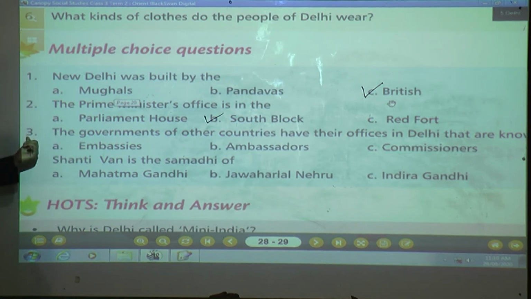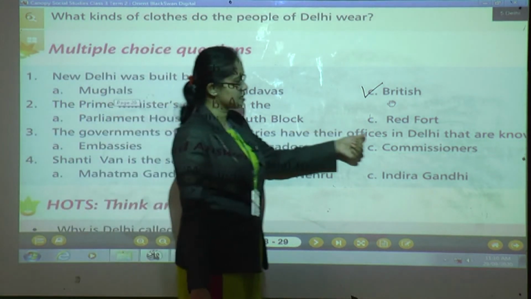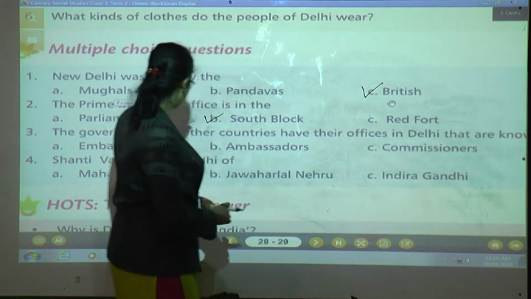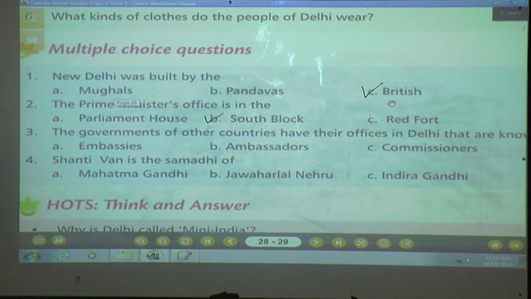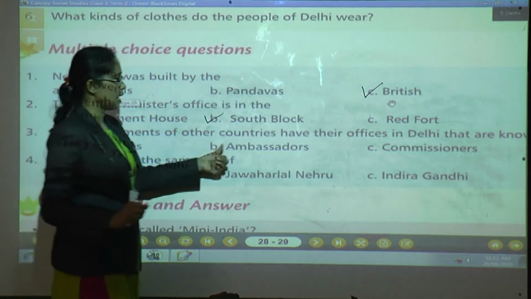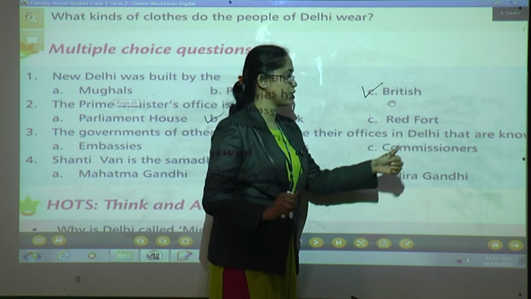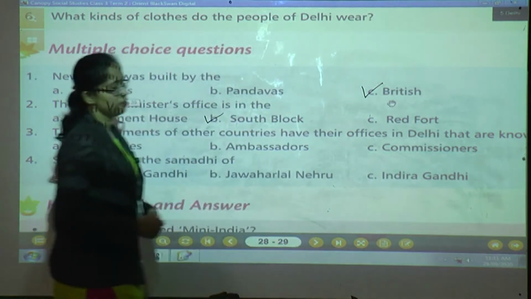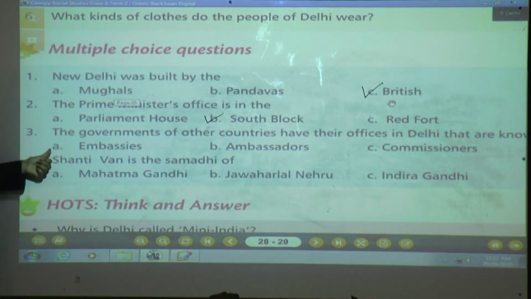Okay? Number 3. The offices of the governments of other countries in Delhi are known as A, embassies, B, ambassadors or C, commissioners. Yes, of course the answer is embassies. Okay, that is option A.